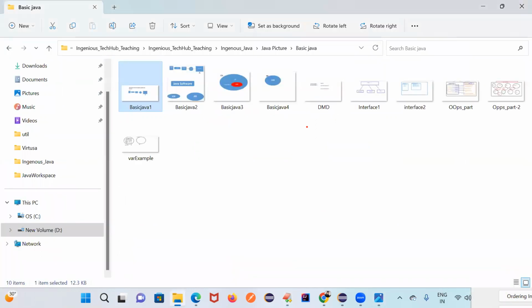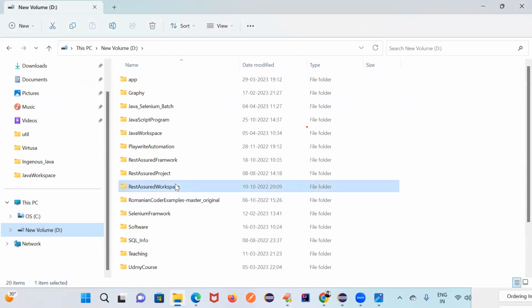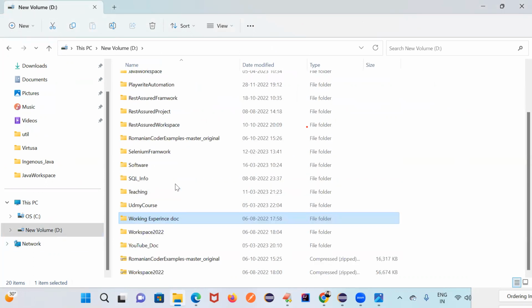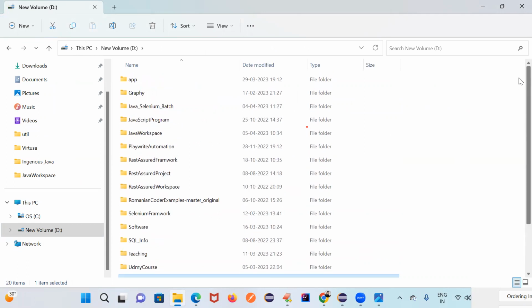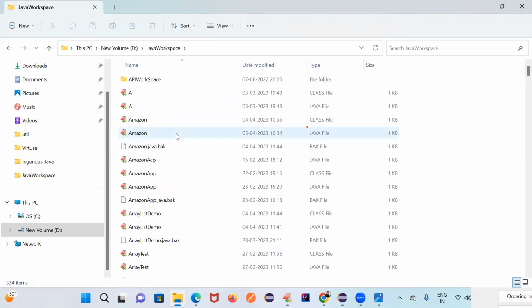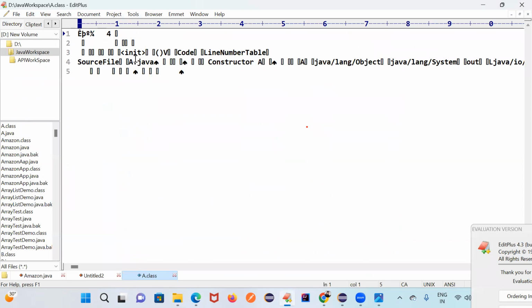You can see why we need compilation: if your code is not compiled successfully, you are not able to execute it. So first you have to check the dot class file. This is the bytecode, the machine code, and only the JVM will understand this code.